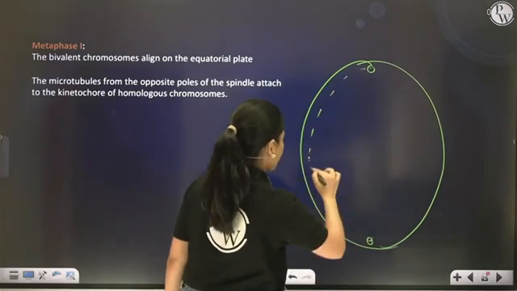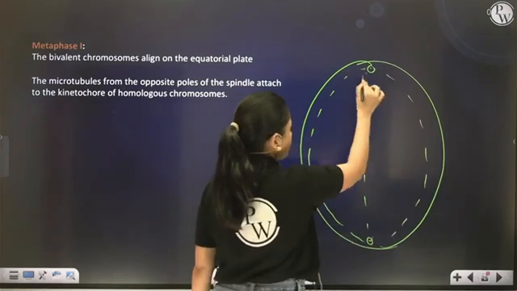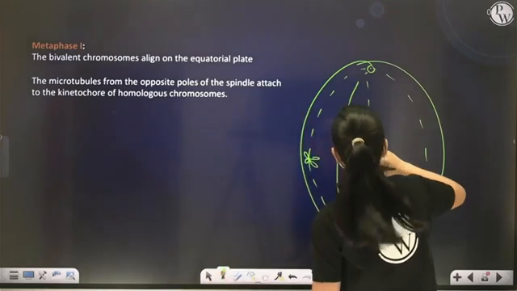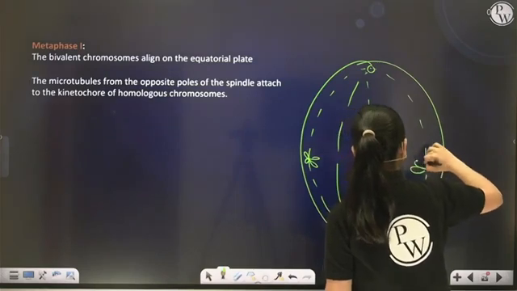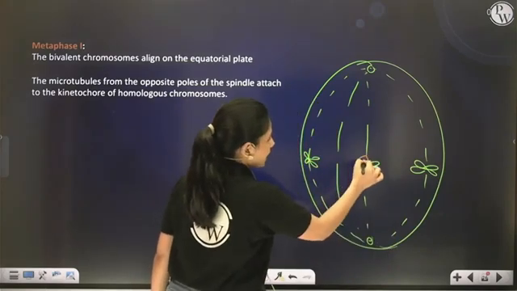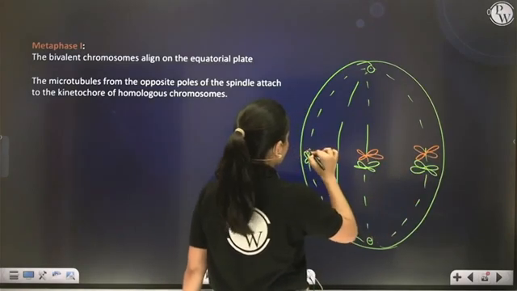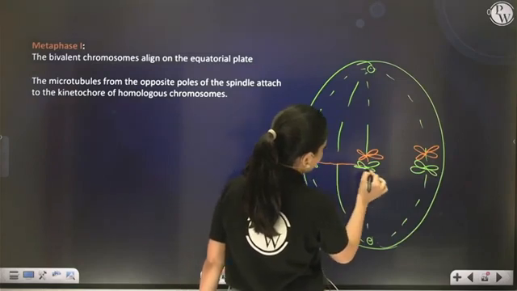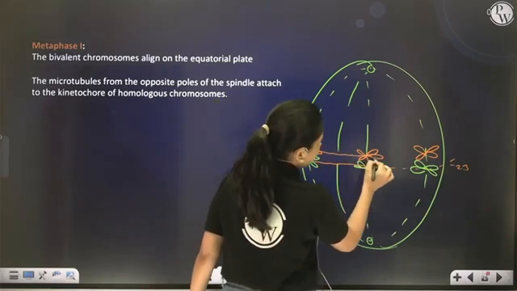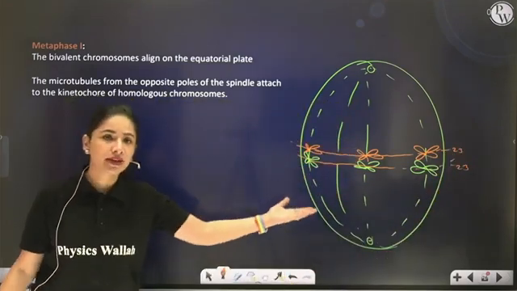So spindle fibers are there on which the chromosomes are attached in paired manner, and they all will come and align on the same line, the center, the equatorial plate, right? But still their ends are attached like this. So here this is one equatorial plate having 23 chromosomes, and this is another equatorial plate or metaphasic plate having 23 chromosomes. Why is this happening? Why are two metaphasic plates produced?